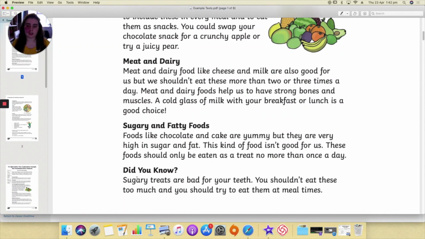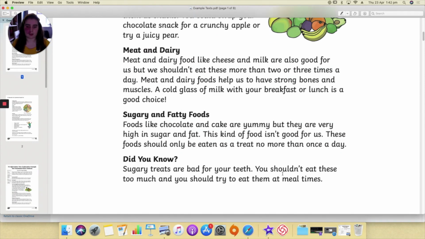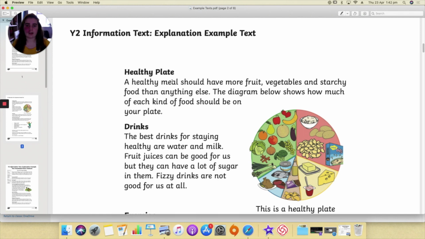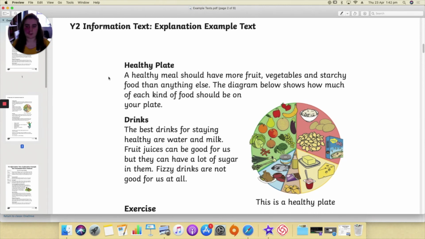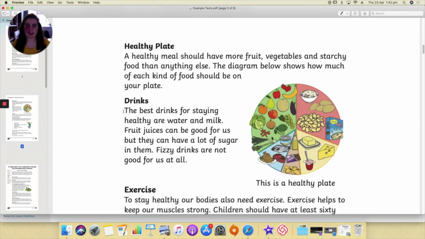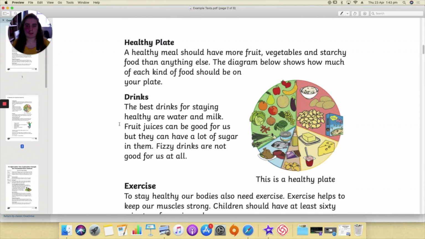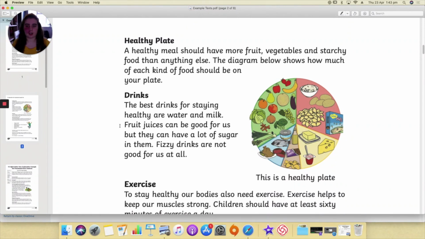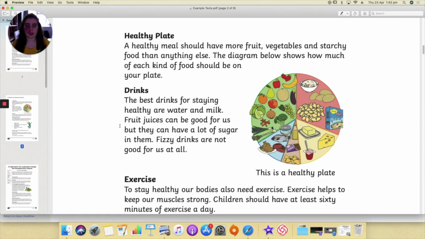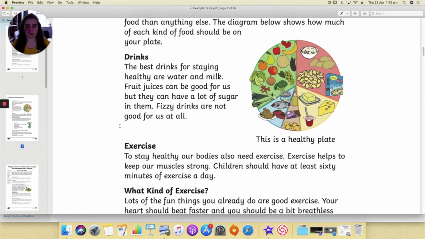Did you know sugary treats are bad for your health, bad for your teeth? You shouldn't eat these too much and you should try to eat them at meal times. Healthy plate. A healthy meal should have more fruit, vegetables, and starchy food than anything else. The diagram below shows how much of each kind of food should be on your plate. Drinks. The best drinks for staying healthy are water and milk. Fruit juices can be good for us, but they can have a lot of sugar in them. Fizzy drinks are not good for us at all.